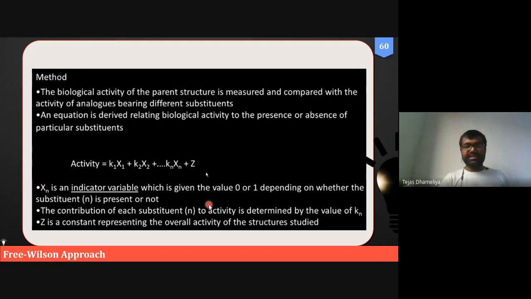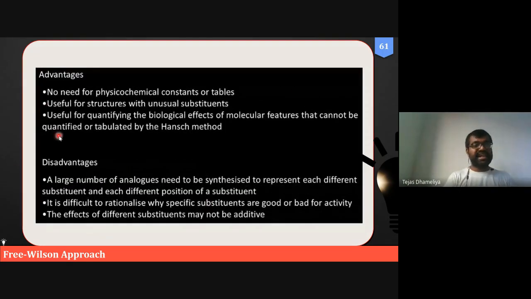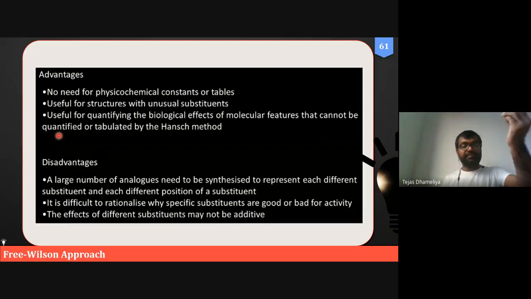Okay, so there are certain advantages and disadvantages. If you want to read this, you can read, but let me explain in a simple way so that you can remember also. The advantage is that you are considering more than three parameters, so definitely you will reach the maximum level of perfection.